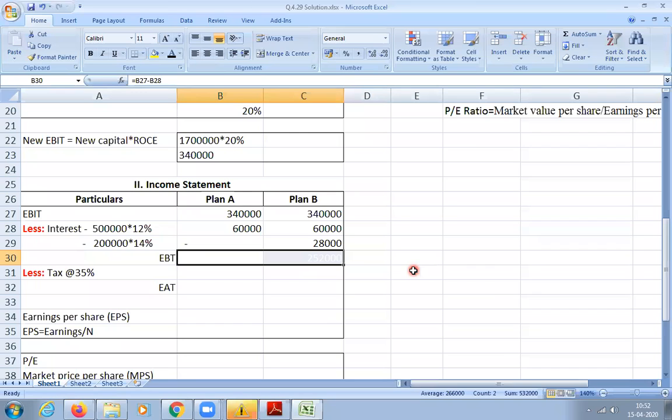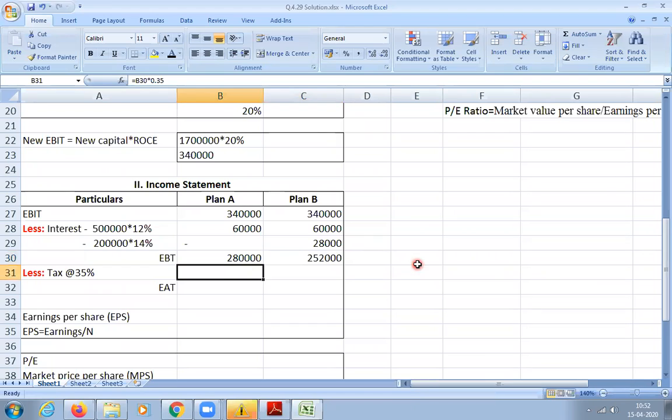Okay, plan B: 2,52,000. Let me see my answers. 2,80,000 for plan A, 2,52,000 for plan B. You also got the same? Yes, sir. Then we are on the same line. Correct. Now we have to minus what? Tax.